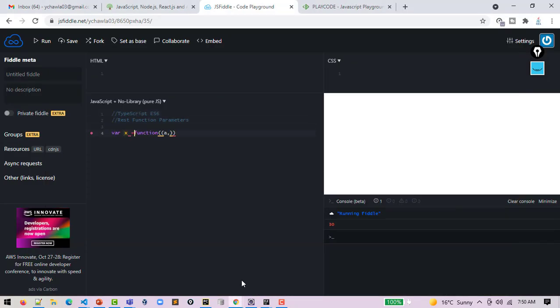See, now I am saying x is equal to function a comma b, these arguments. So as part of this function I am printing the value of a. After that I am saying that you can give me more parameters also.